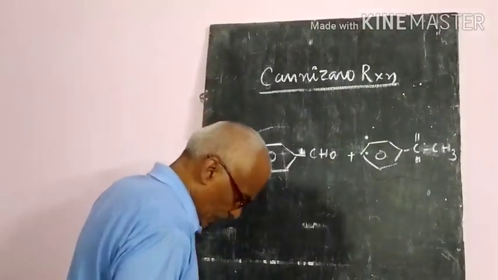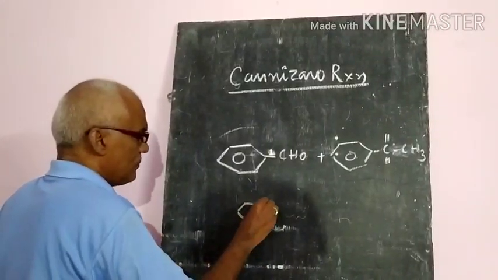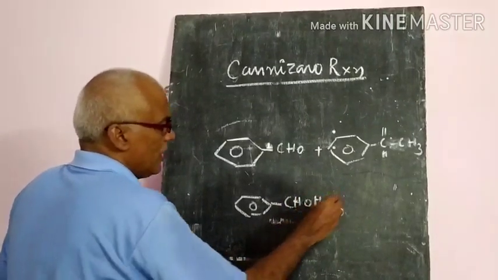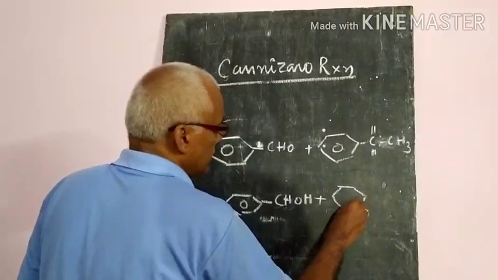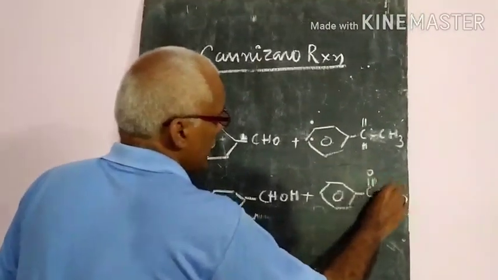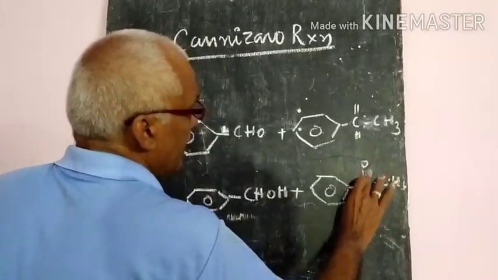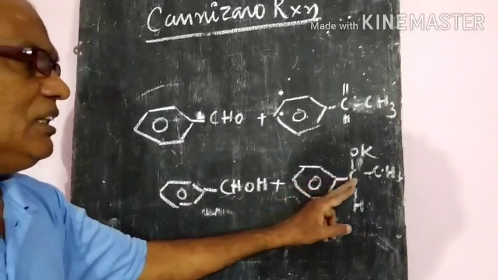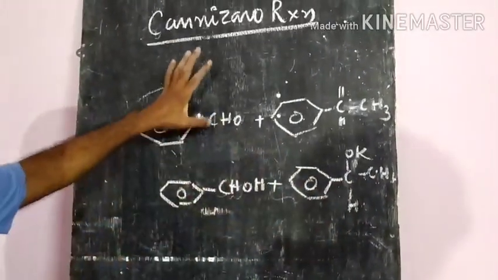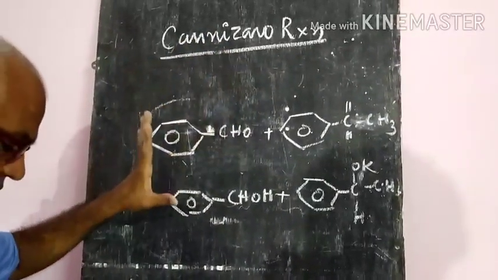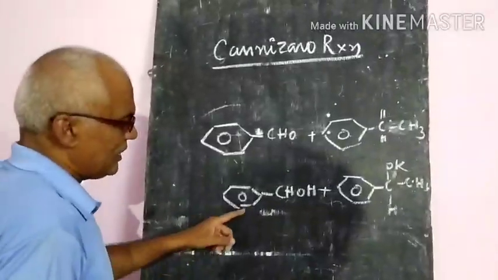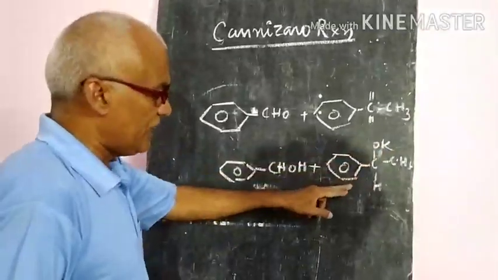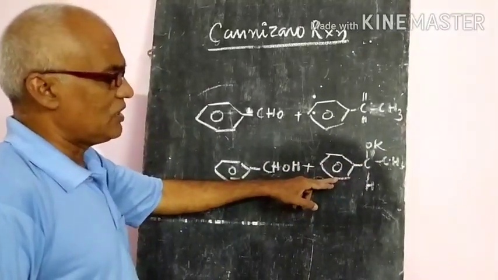benzyl alcohol, that is one product, the alcohol. Benzyl alcohol means C6H5CH2OH. Another one will give the benzoic acid salt, C6H5COOK, with potassium hydroxide, that is, the benzoic acid salt will form. So this is the Cannizzaro reaction of this compound. This is most important: go through it, benzyl alcohol and sodium benzoate or potassium benzoate. Like that, benzoic acid salts will be formed.